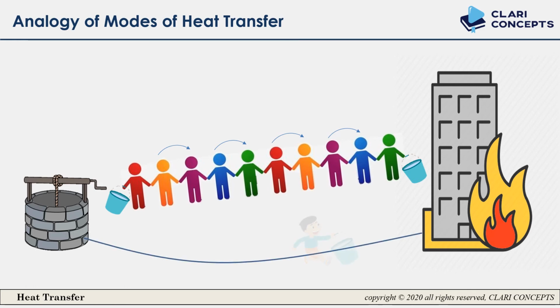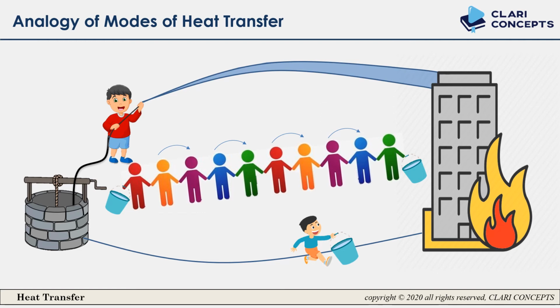Another possible way is a boy bringing water from the well and going to the building. Again with an empty bucket, he comes back to the well and fills water again and goes back to the building. So he is going to the well and coming back to the building. And the next possible way is this boy spraying water from a hose pipe. So these are three possible ways, or three possible modes, by which the fire can be stopped.